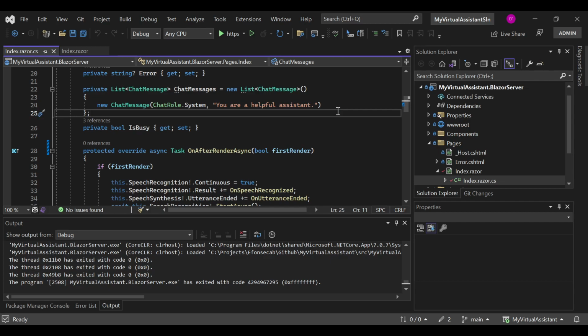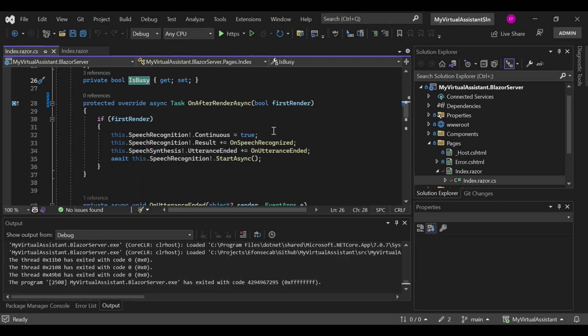For the OpenAI service, right? So we also have here this BC variable, right? Now, what are we doing in here? Since this is Blazor server, we have to remember that JavaScript code cannot be executed when we are running on this server. So one of the things that we have to do is basically make sure that everything is already initialized, right?